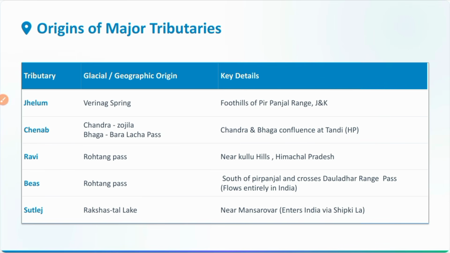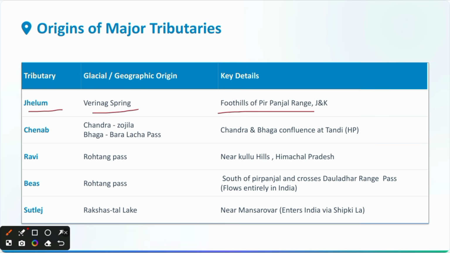Now comes the origin of every major tributaries. First comes the Jhelum River, which originates from the Verinag Spring, foothills of Panjnad range located at Jammu and Kashmir. Then comes the largest tributary of Indus, the Chenab River, which is an important tributary which you have to remember, formed by the merging of two rivers, Chandra and Bhaga. The Chandra originates from Zojila and the Bhaga originates from Baralachala Pass.